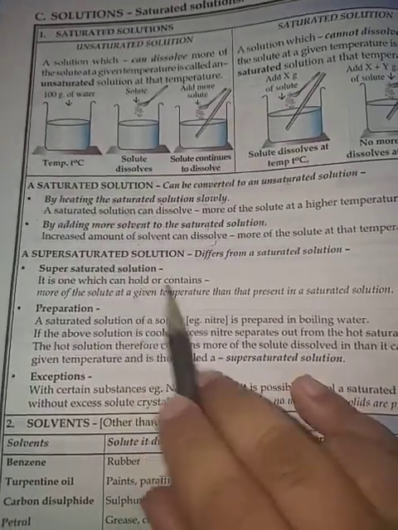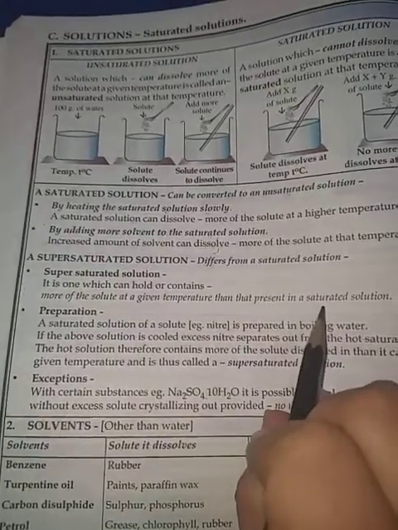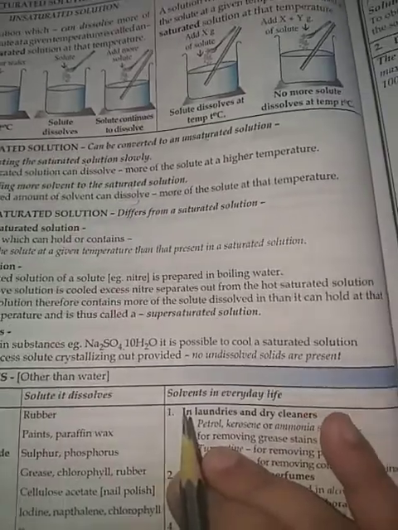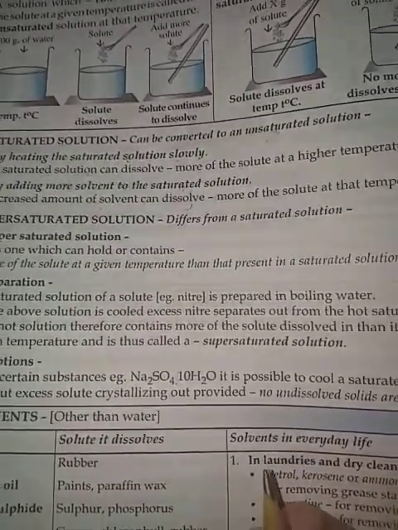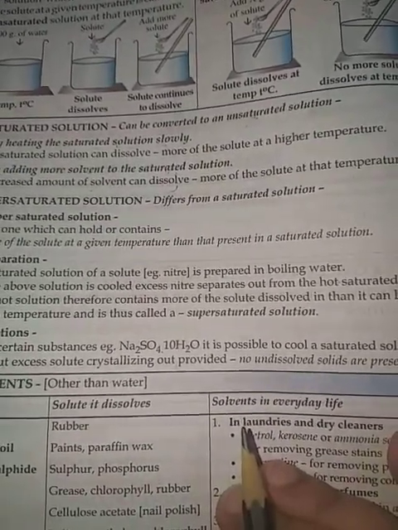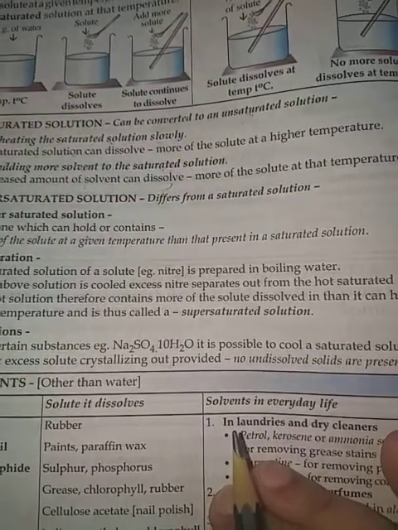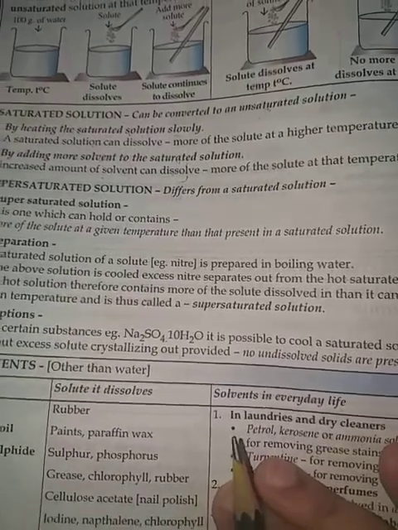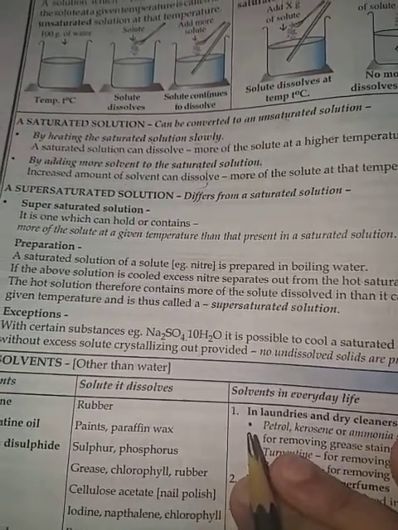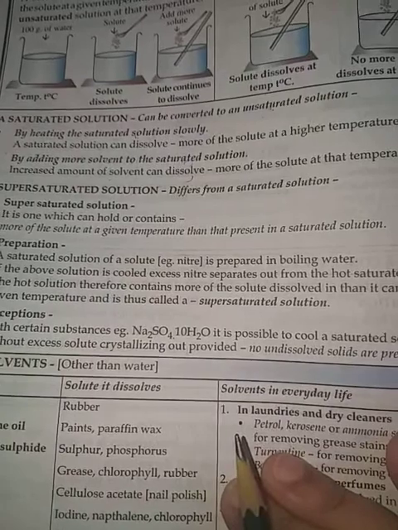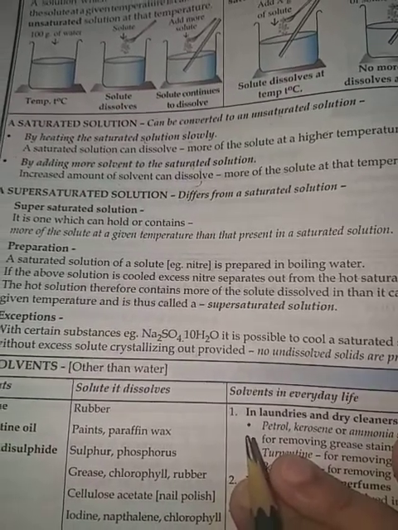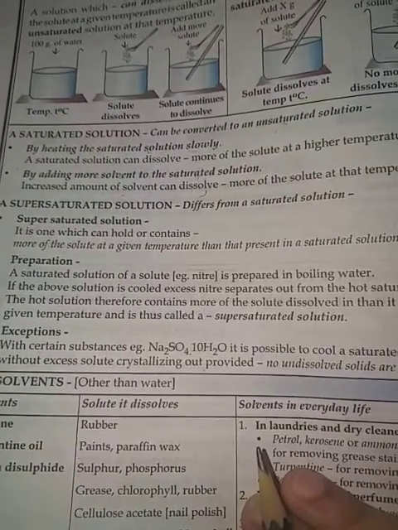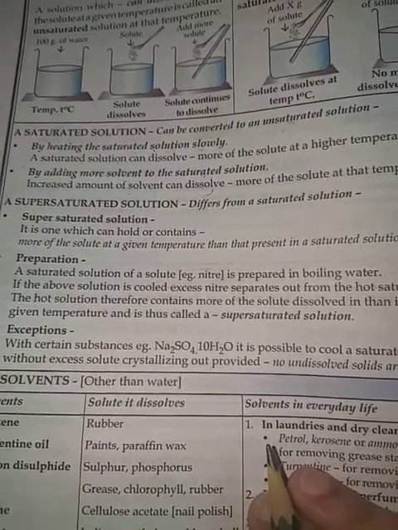Suppose we have taken a saturated solution of salt and water and we are adding excess salt to it. Now it has started settling down. If we increase the temperature of that saturated solution, the excess salt will also get dissolved in it. The solution which we get now will be a supersaturated solution.